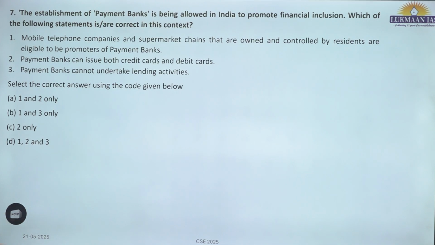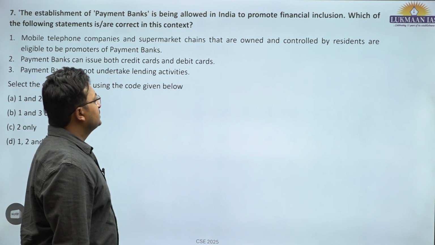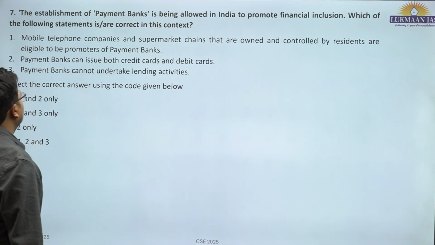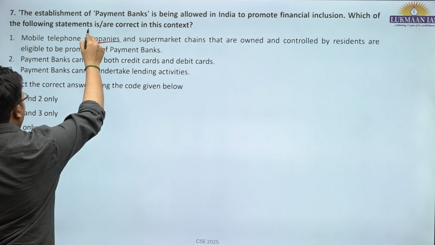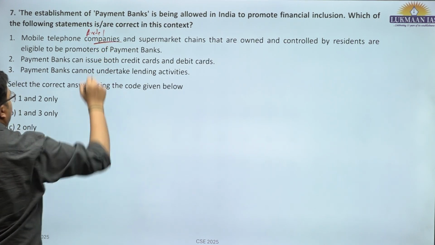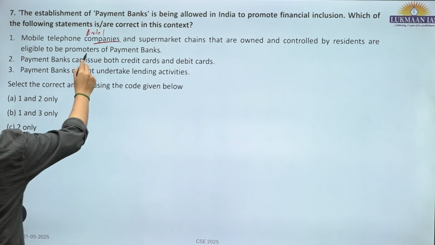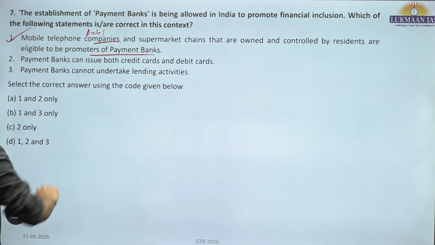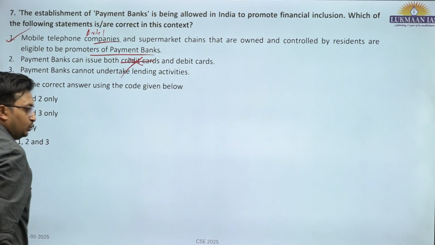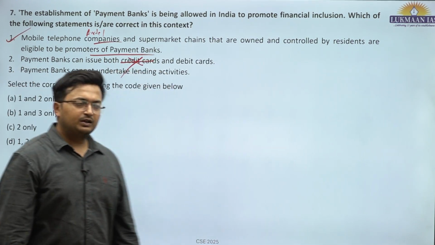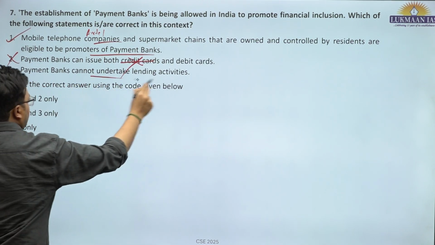7th. The establishment of payments bank is being allowed in India to promote financial inclusion. Which of the following statements are correct in this context? Mobile telephone companies, obviously Airtel has come out with Airtel Payments Bank, and supermarket chains that are owned and controlled by residents are eligible to be promoters of payment banks. This is correct. Payment bank can issue both credit and debit card. No, they cannot issue credit card. They cannot issue loan or credit. That is the limitation. They can only be a part of payment systems. They cannot undertake lending activities.